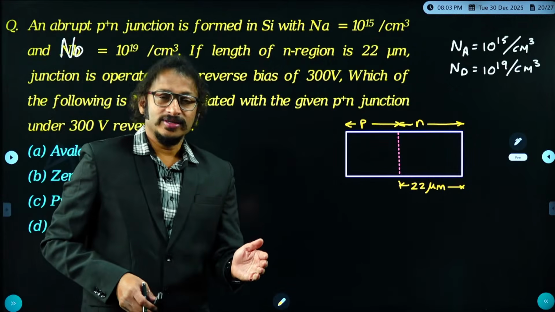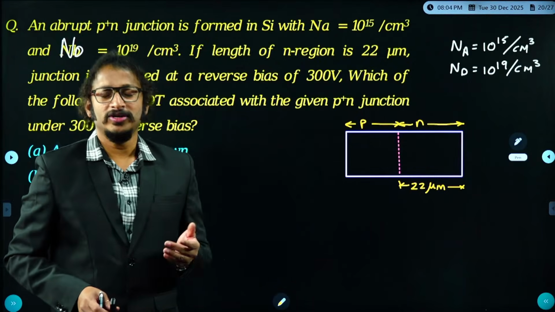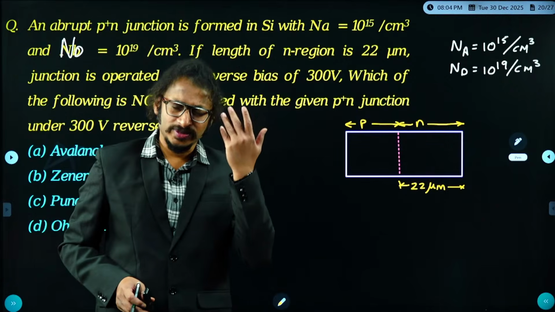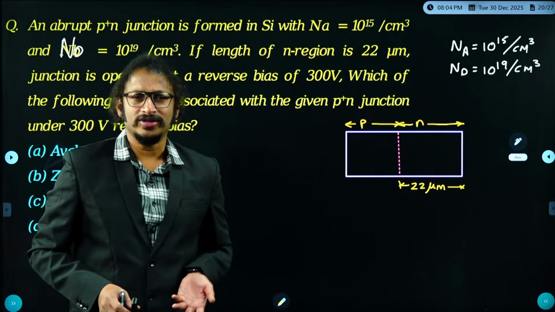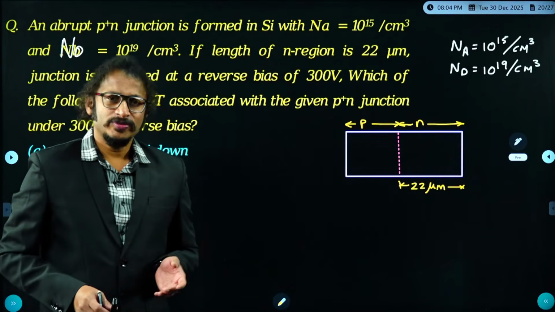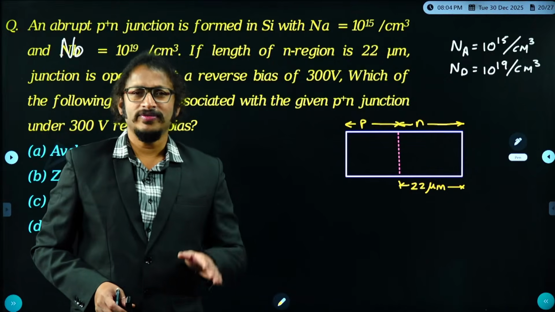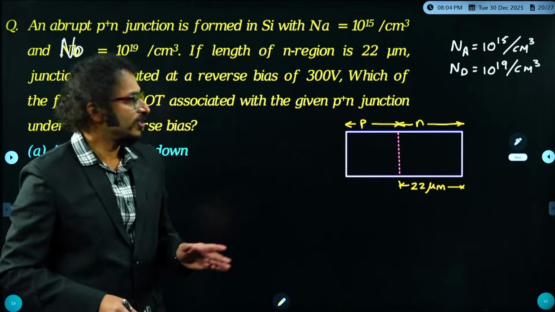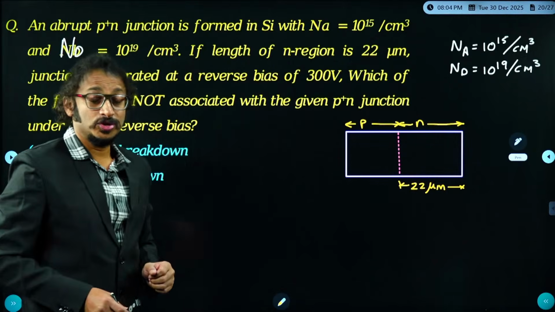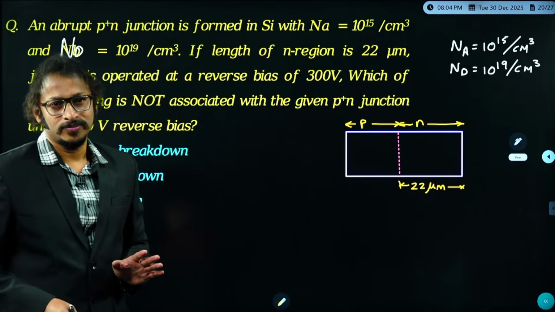For light doping and moderate doping, the breakdown is avalanche breakdown. Commonly the breakdown voltage is greater than 6 volts, up to around 3000 plus volts for power electronic devices. Whereas if the breakdown voltage is between 1.2 volts and 6 volts, which happens for heavy and extremely heavy doping, that is Zener breakdown. The examiner has given 300 volt reverse bias, which is very high voltage, so there exists avalanche breakdown.